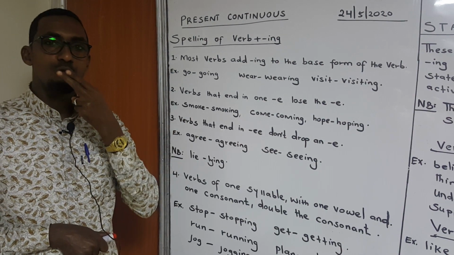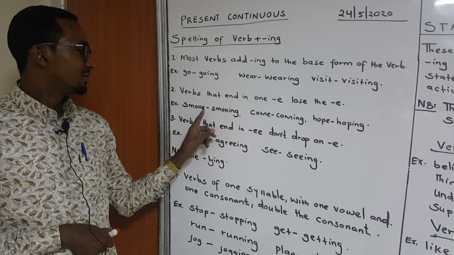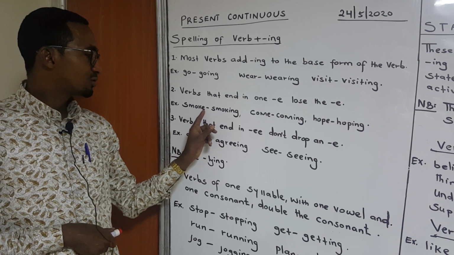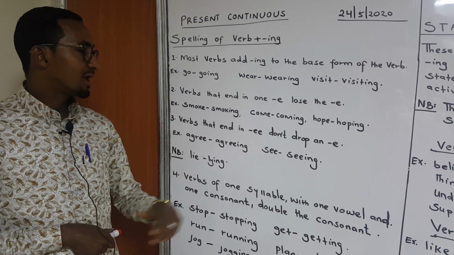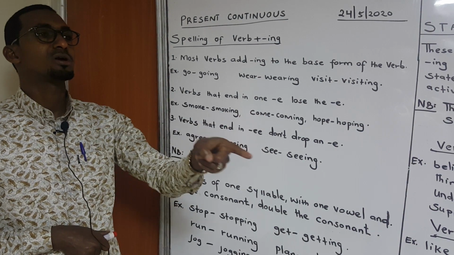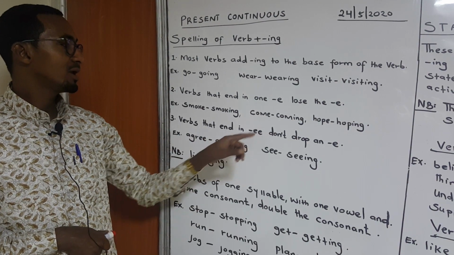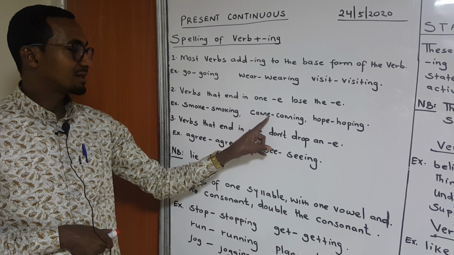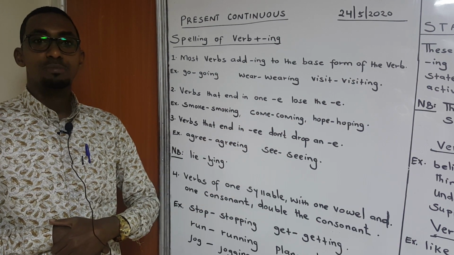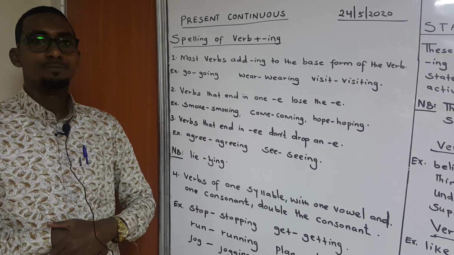Smoke. The last letter is E. You see that? Then either tuuraysaa waxaa ku bedelaysaa ing. It will become smoking. He is smoking. Sigaar u cabaya. Okay? Come. The last letter is E. You drop the E and then you add ing. It will become coming.